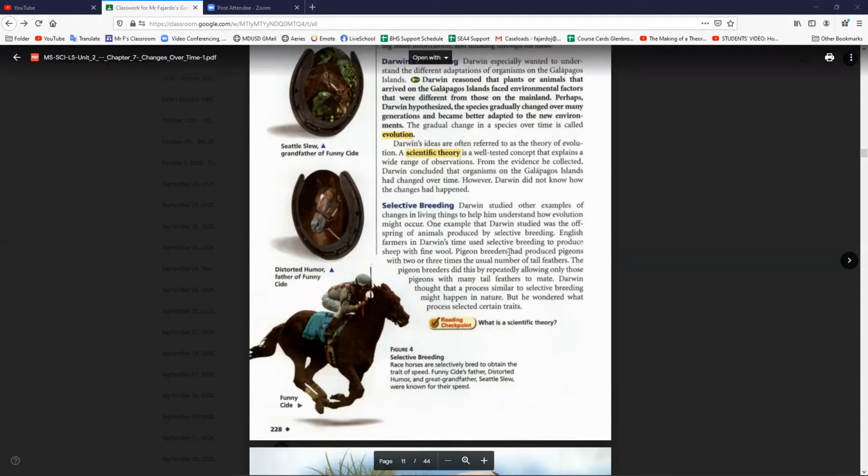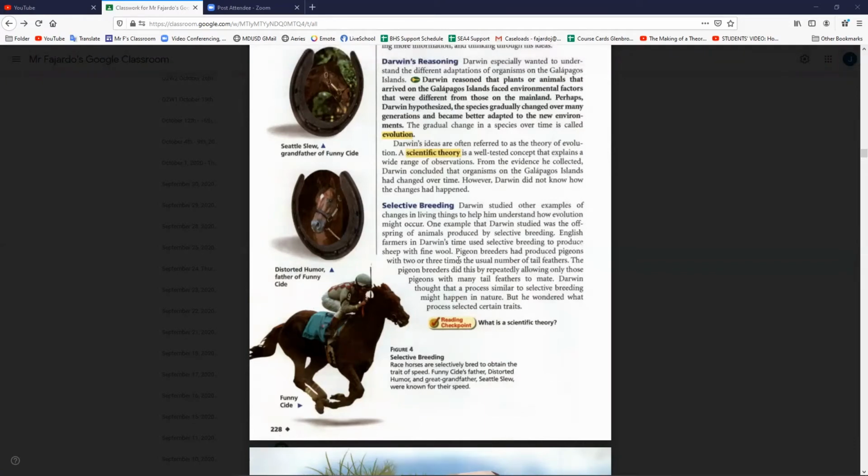English farmers in Darwin's time used selective breeding to produce sheep with fine wool. Pigeon breeders had produced pigeons with 2 or 3 times the usual number of tail feathers. The pigeon breeders did this by repeatedly allowing only those pigeons with many tail feathers to mate. Darwin thought that a process similar to selective breeding might happen in nature, but he wondered what process selected certain traits.